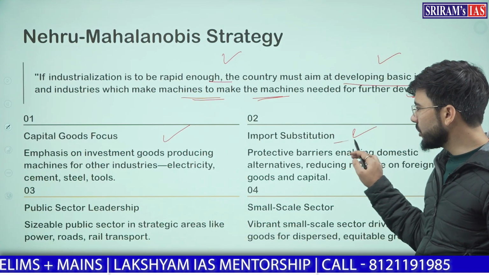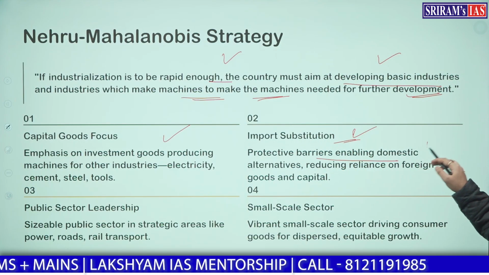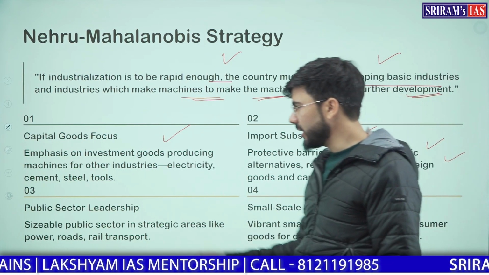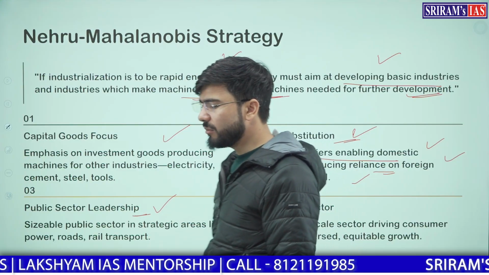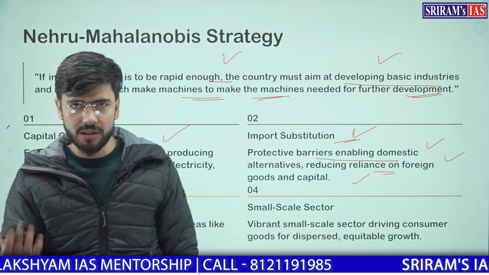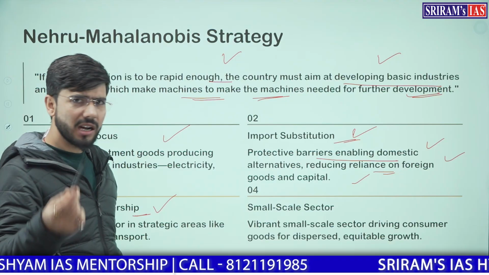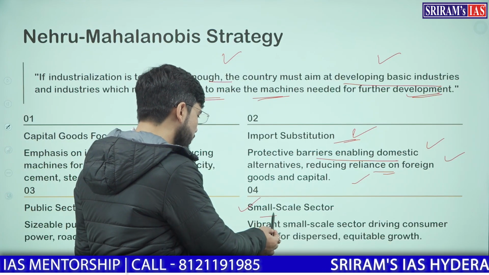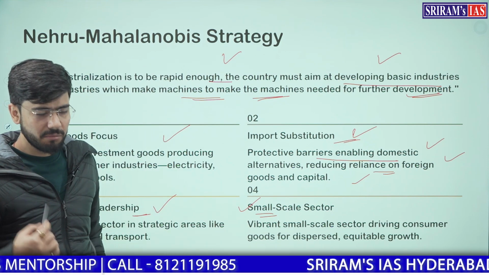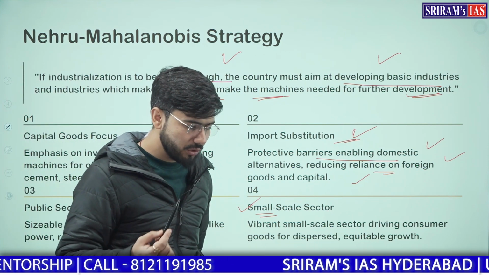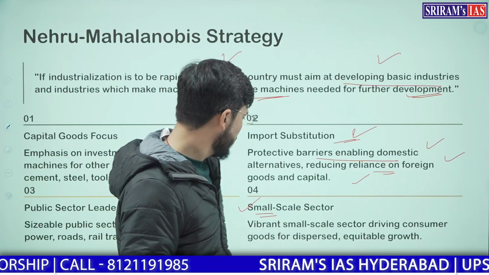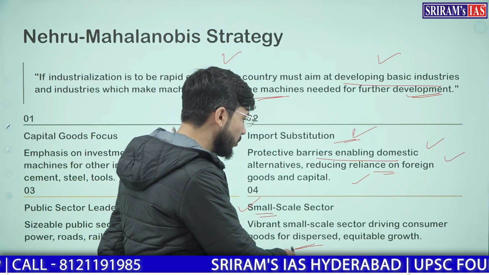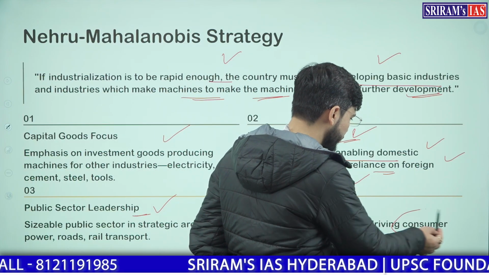Second, import substitution was there. Protective barriers were enabled for domestic alternatives, reducing reliance on foreign goods and capital. Public sector leadership was there because sizable public sector investment was there. That public sector or government should have larger role in the growth and development. Small scale industries were focused on, and they should be focused on the consumer goods.